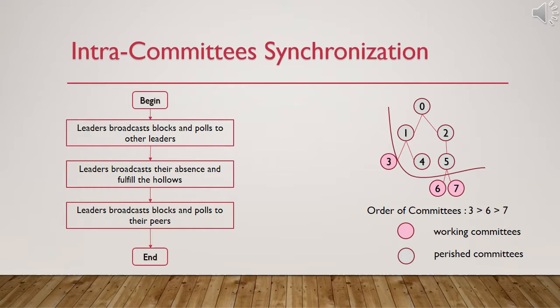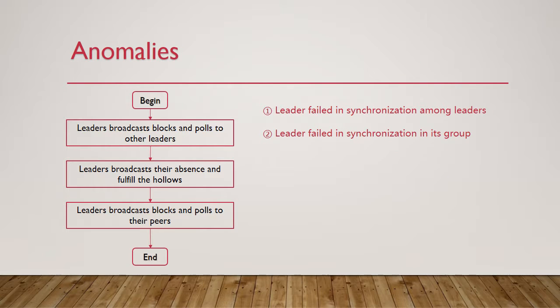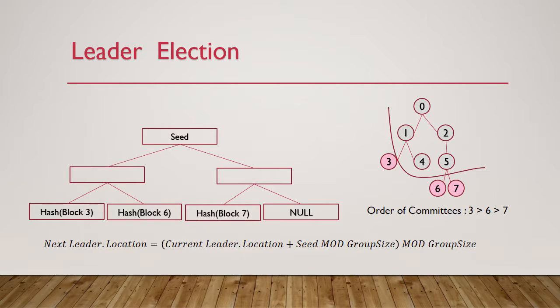The second step is called inter-committee synchronization. After generating a block, the leader will send his blocks and poll to other leaders. After synchronizing, leaders receive blocks, and their vital task is to elect leaders in the next period.